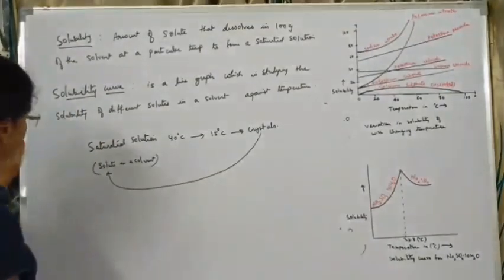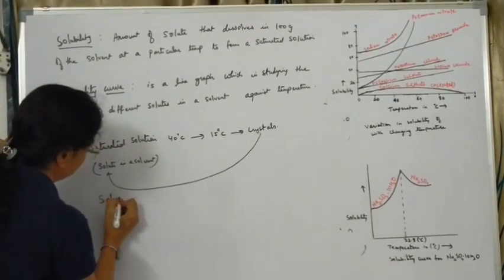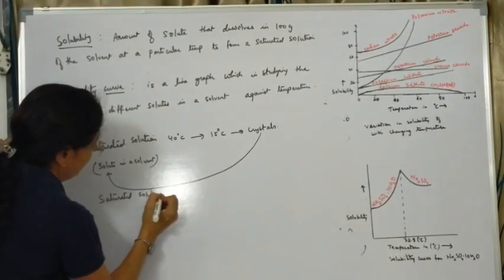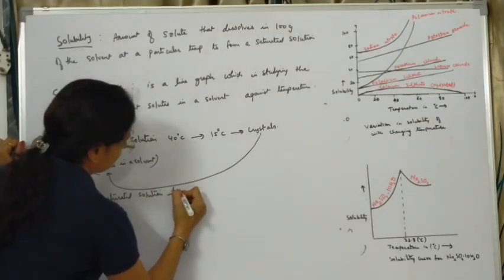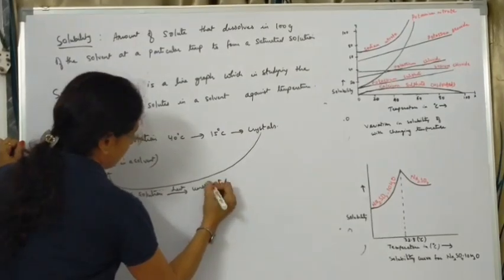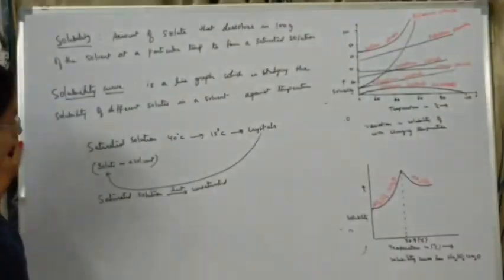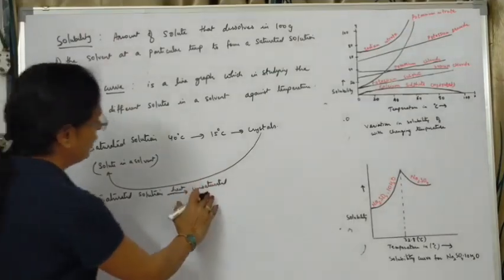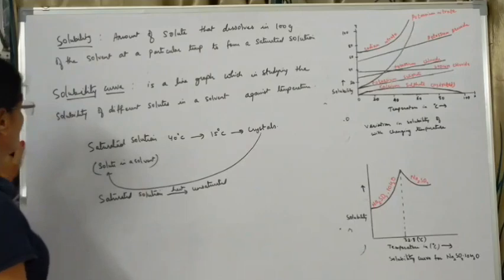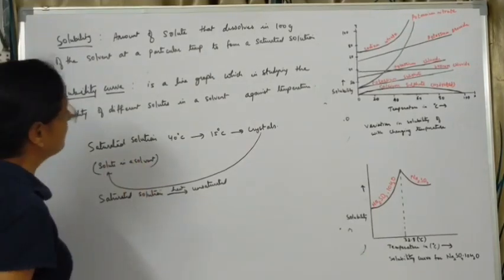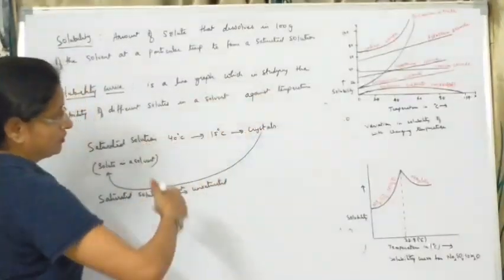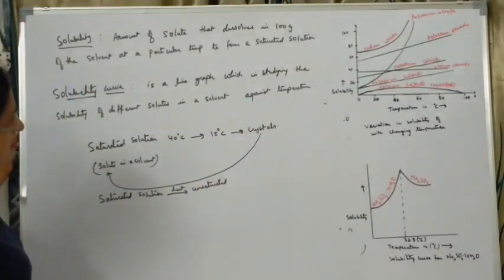At the same time, suppose you are having a saturated solution of a particular salt and you heat it. Now this will become unsaturated. This solution which is already saturated, when you are increasing the temperature, it becomes capable of dissolving more of the solute. So this solution becomes unsaturated. So what can we say? The solubility curve also helps us to know the effect of temperature on various types of solutions.